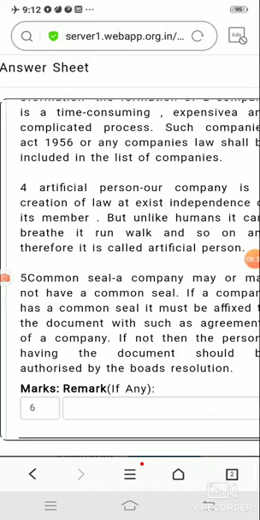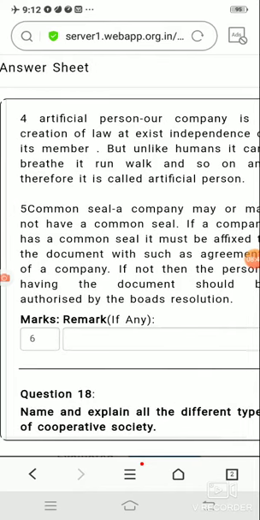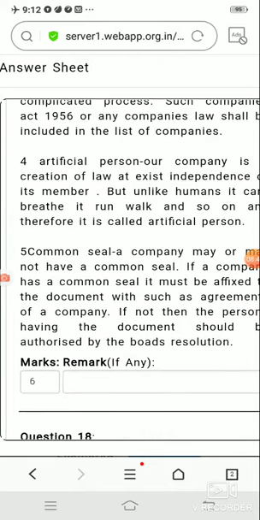Now in a joint stock company, there is an optional thing: a joint stock company can have a seal, or in easy language a stamp, which carries the authentication of the signatory. A joint stock company can have a common seal or not.